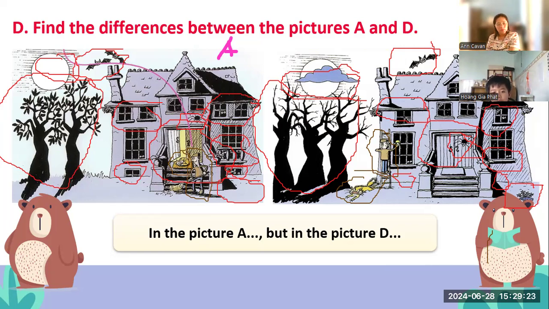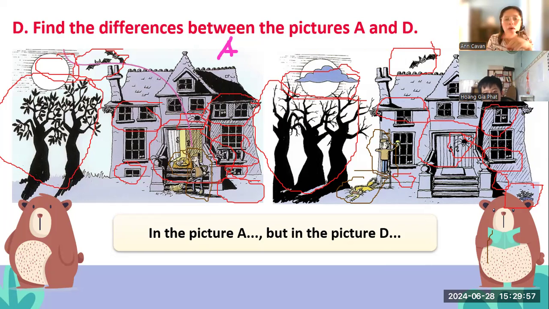Two trees and one tree. Okay, next. Zero flower and one flower. Okay, 2 more. Two windows in there and one window in that. There are two windows and one window.